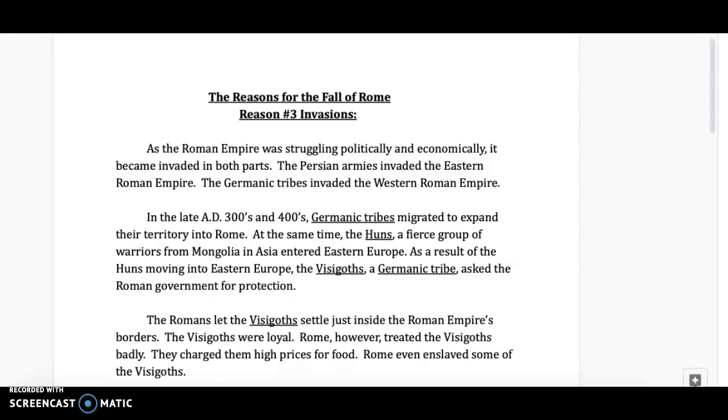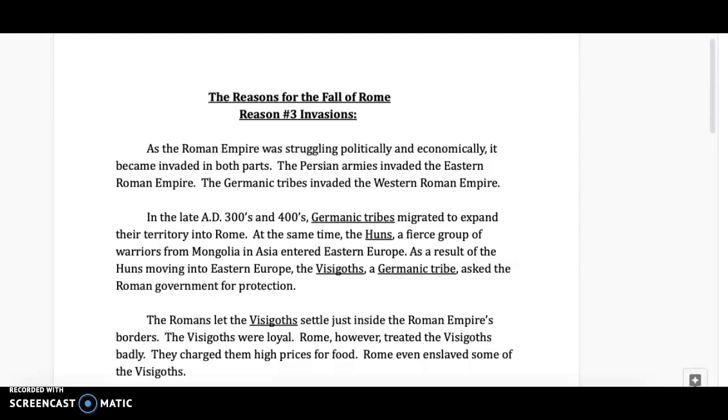The reasons for the fall of Rome. Reason number 3, invasions. As the Roman Empire was struggling politically and economically, it became invaded in both parts. The Persian armies invaded the Eastern Roman Empire. The Germanic tribes invaded the Western Roman Empire.